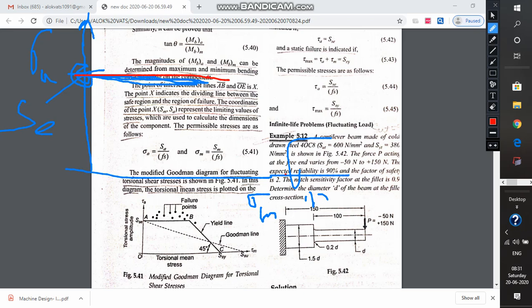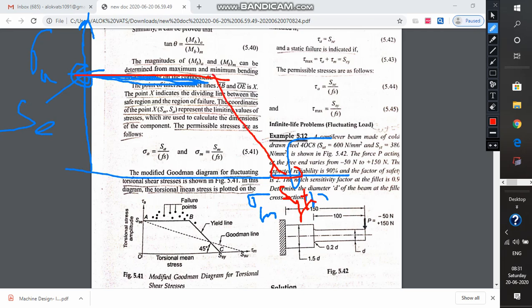And now from the SYT, because why SYT? Because in the modified Goodman concept we had found out that SYT is important because it removes the controversy between the actual practical yielding beyond the SYT limit and the theoretical safer region of the Goodman line. It removes the contradiction. That is why we also draw a line.